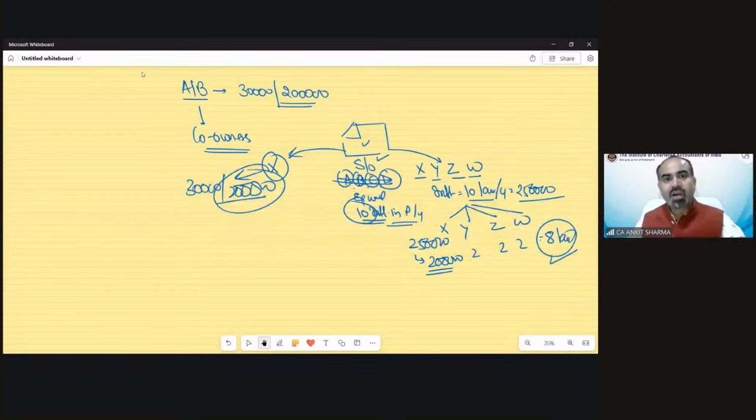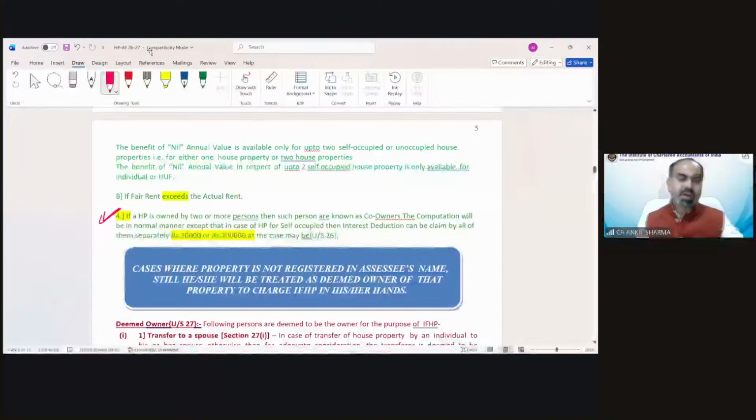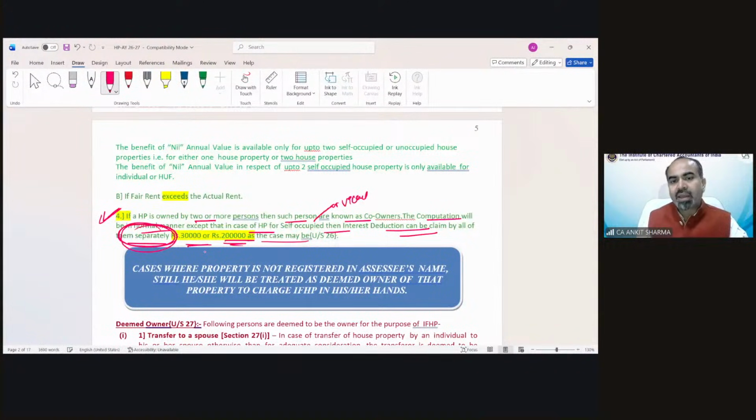So that was note number 4, which was written over here. If a house property is owned by 2 or more persons, then such persons are known as co-owners. The computation will be in the normal manner, no issue, except that in case of self-occupied or vacant property, the interest deduction can be claimed by all of them separately, 30,000 or 2 lakh, as the case may be.